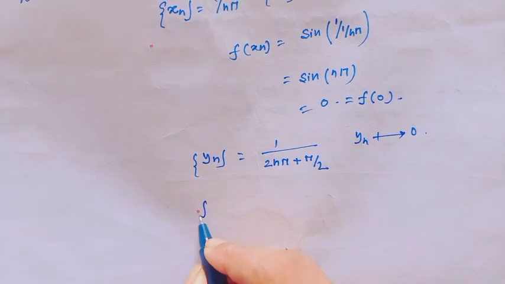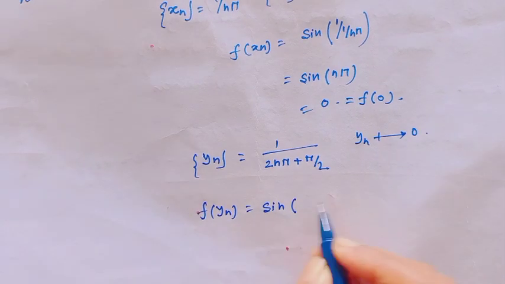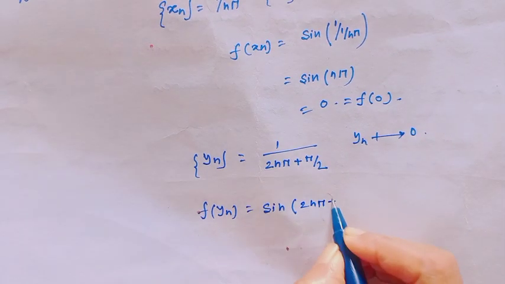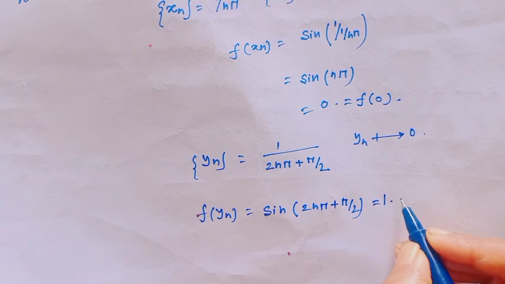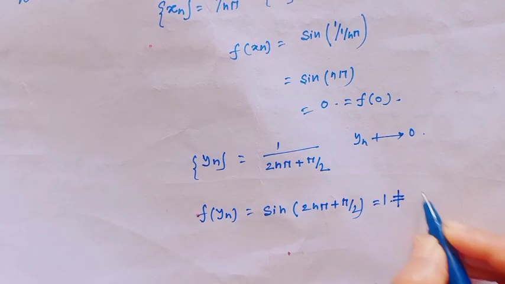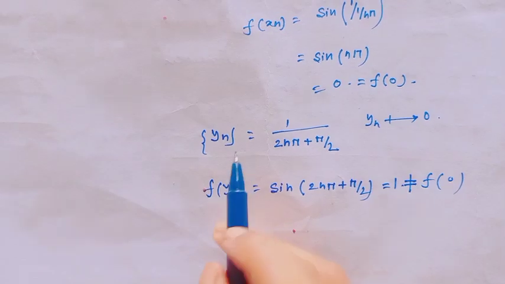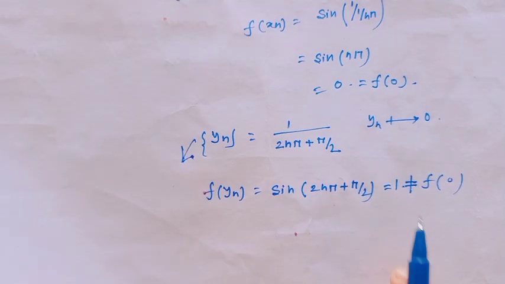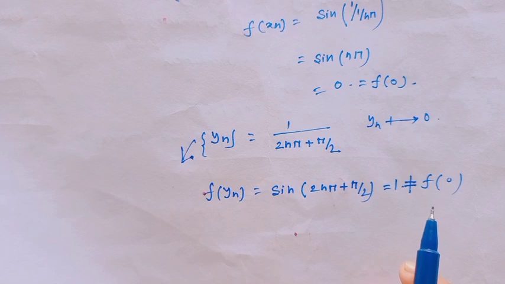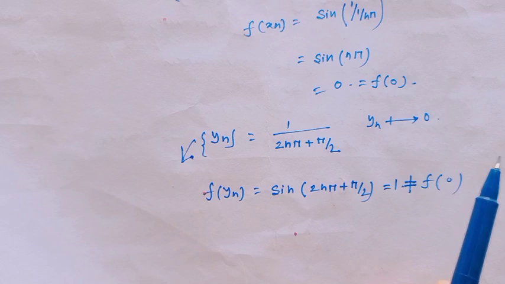Then f of y_n equals sin(2nπ + π/2), and this value is 1, and 1 is not equal to f(0) because f(0) equals 0. Therefore for this sequence we can break the sequential criteria, because the sequential criteria must be true for all sequences.